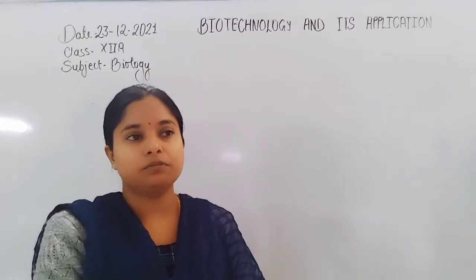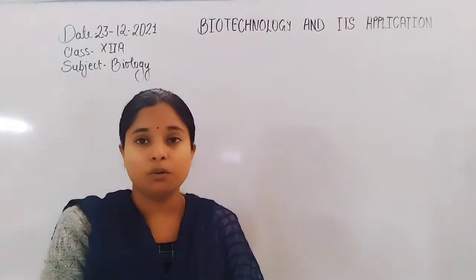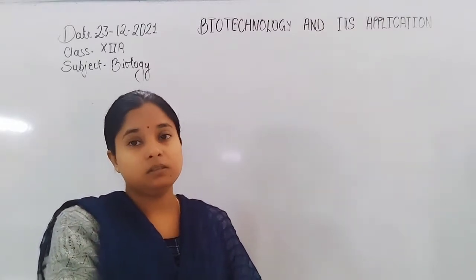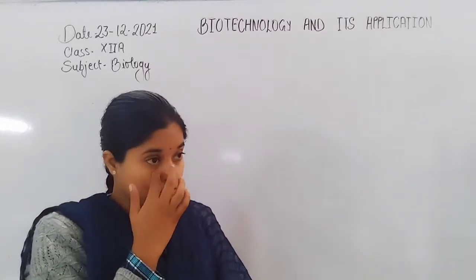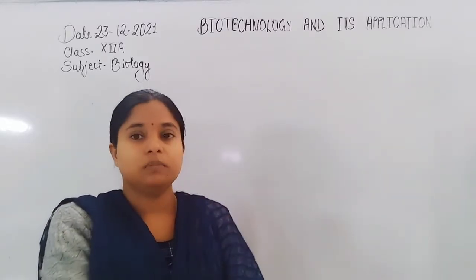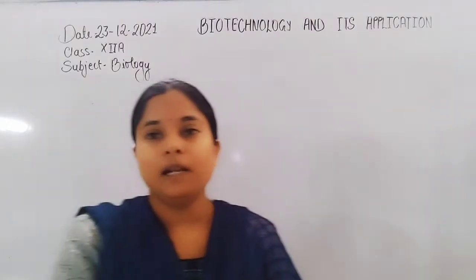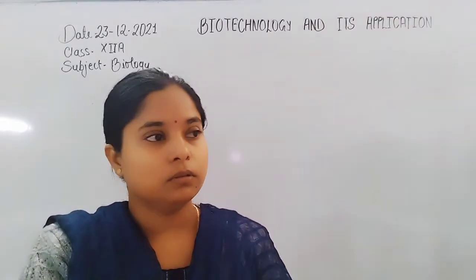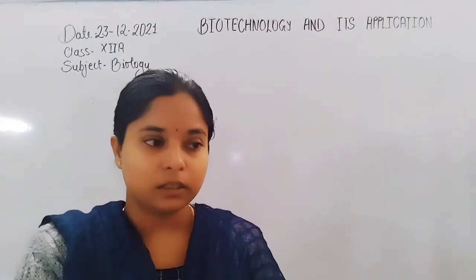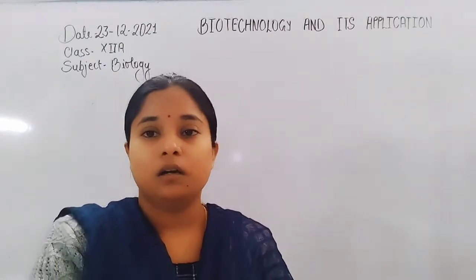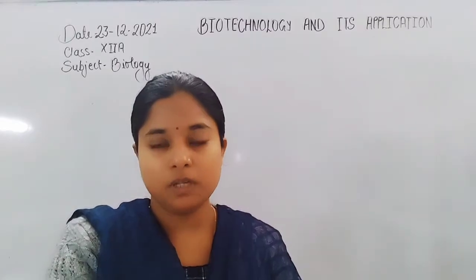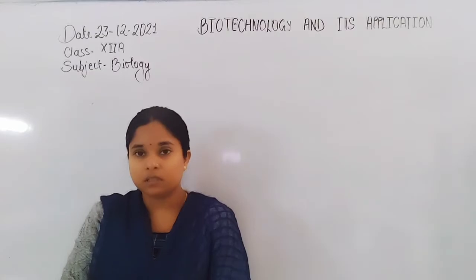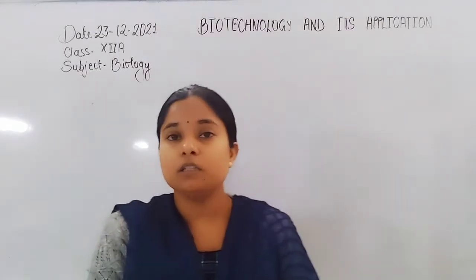For example, the rosy cow produces alpha-lactalbumin, which is secreted by the rosy cow. Some other organisms like bacteria also synthesize human insulin hormone. So we generally modify the bacteria's genome for the synthesis of human insulin hormone.